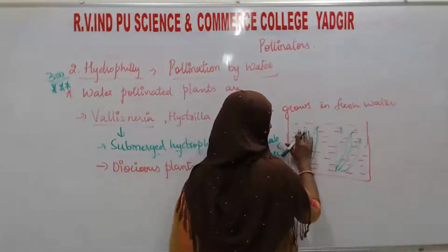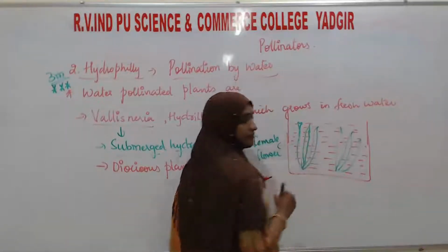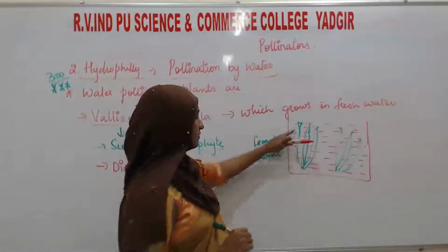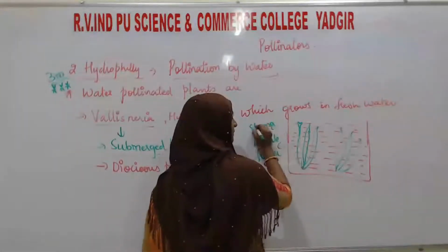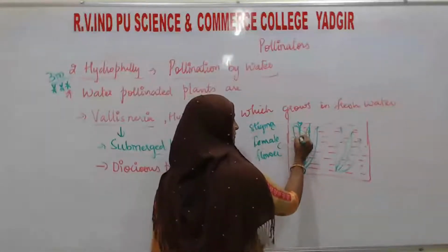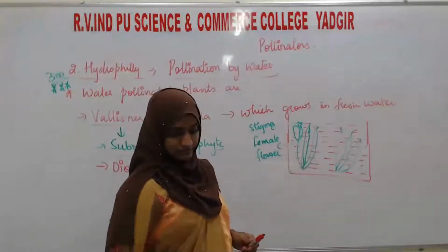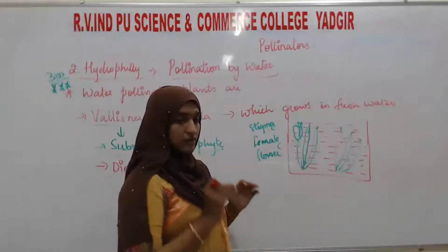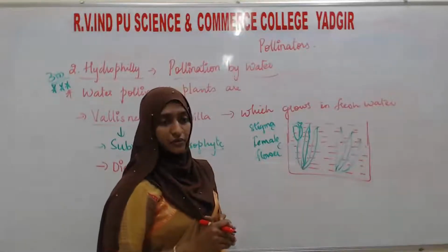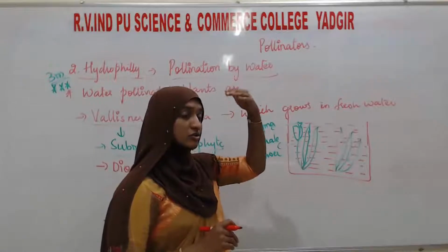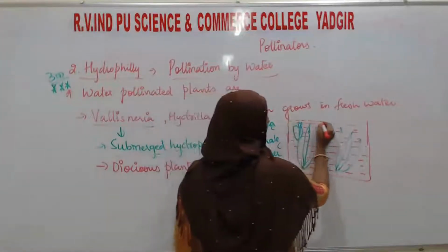Here I will draw the stigma. Okay, you can see, this is the stigma. Female flower means, for example, this is the female flower. Okay, in Vallisneria, the female flower reaches the surface of the water, but they are not going above the water, they only reach the surface of the water.